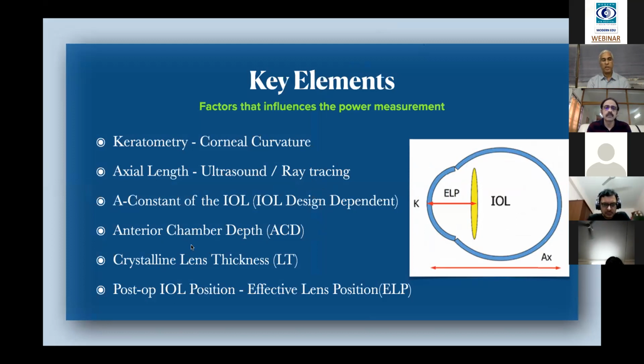We need these two because normally if you measure before the cataract surgery, those measurements will not coincide with your implanted intraocular lens, because finally what we want is the effective lens position. It is after the surgery where exactly the lens is going to be placed that is more important than the preoperative measurements. So that is called the effective lens position. So minimum, you should gather all these parameters to get a good calculation.